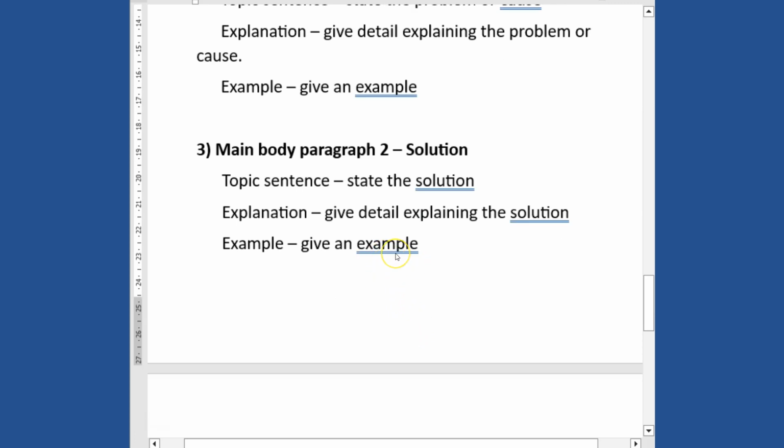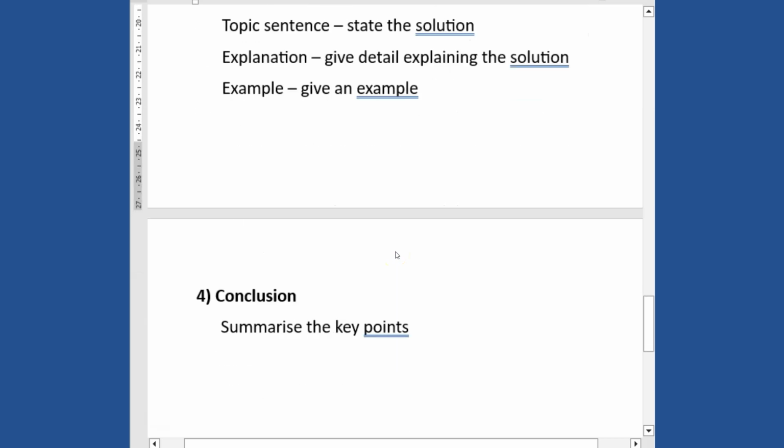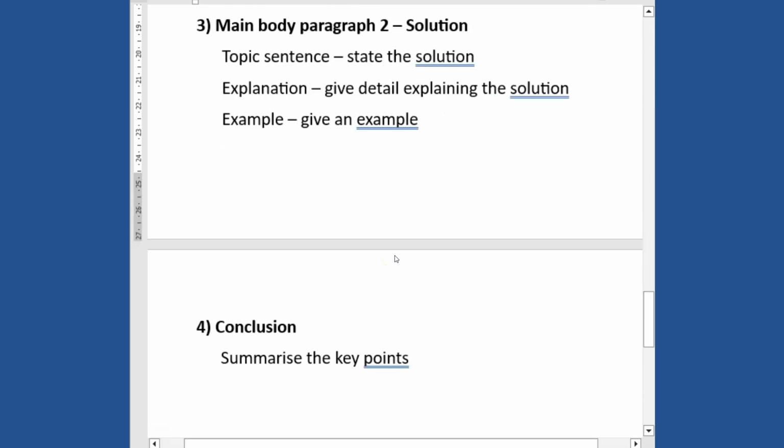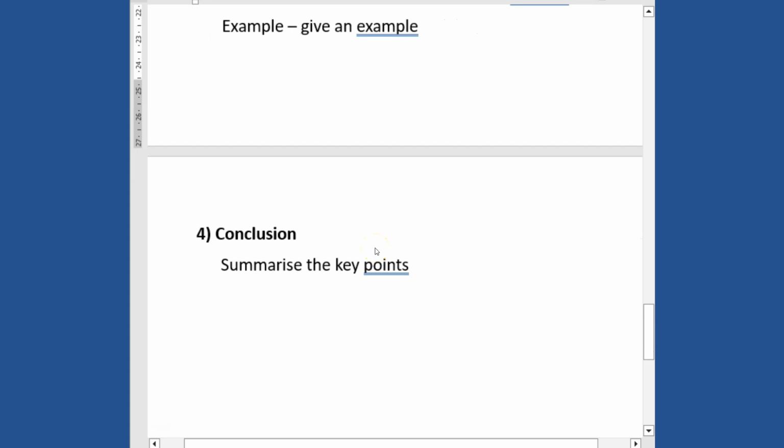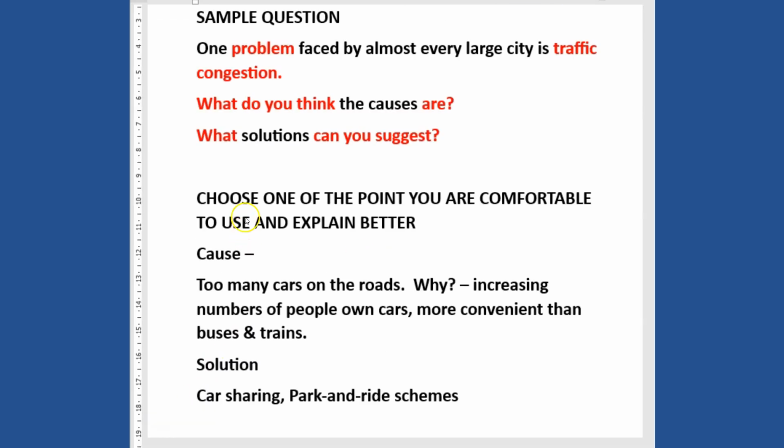You state the solution, you explain, and then you give an example, and then in the conclusion you summarize all the key points. So this is very simple. It's just like those that do not demand any opinion. So just go about it that way. All right, so let's pick it one after the other and start writing it step by step. As we already know from our question, we are dealing with traffic congestion and we are talking about the causes and solutions. So what you need to do is go through and plan everything.